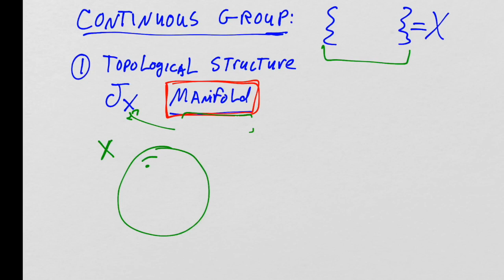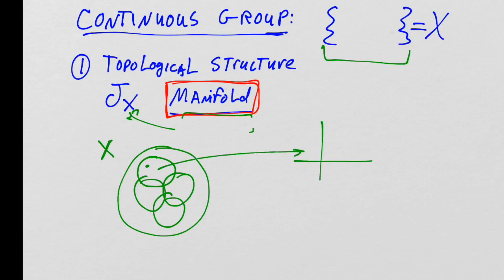Well, it means I can break this set up into subsets, open subsets, and each of those subsets can be mapped into the n-dimensional real space. So I can always map it to Rn.